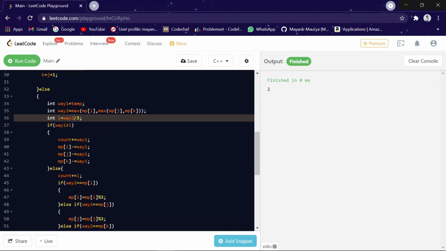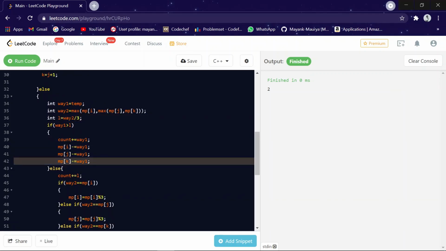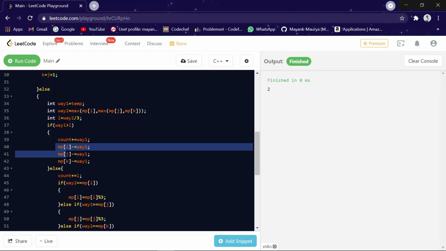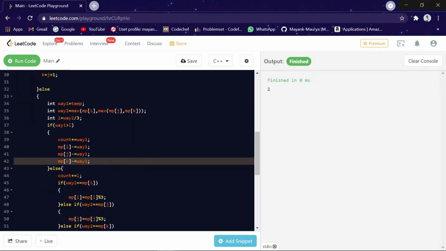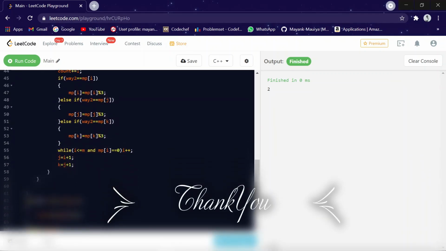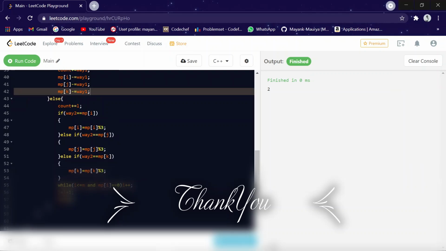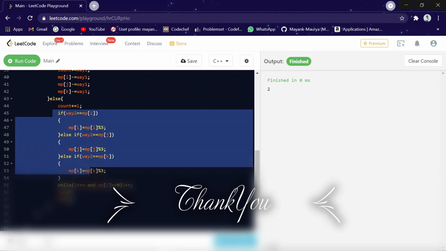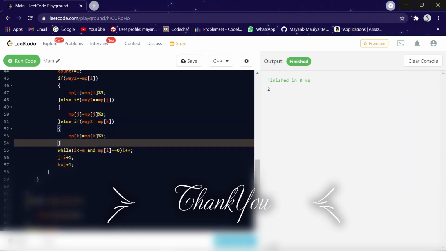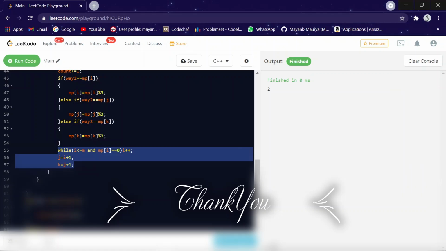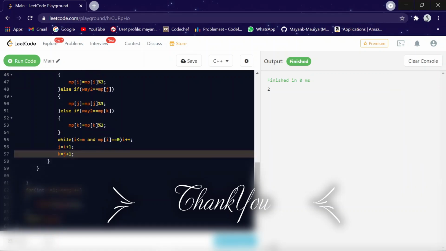Then if b1 is giving us the good result, then we have incremented the count and decremented the values. And if L is giving us the greater value, then we have incremented the count and decreased the values. Okay, then again just increase the path of the R window.